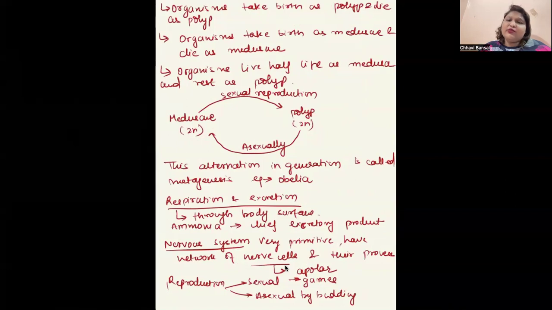There are organisms which take birth as medusae and die as medusae. There are certain organisms which live half of their life as medusae and half as polyp. How? Medusa, being a sexual form, has gonads. So it will reproduce sexually and form a polyp. Now, the polyp is an asexual form. It will reproduce asexually by budding and form the medusa. Where this alternation of generation is present in an organism, it is called metagenesis, and the example of this is Obelia. Now, respiration and excretion happen through the body surface.